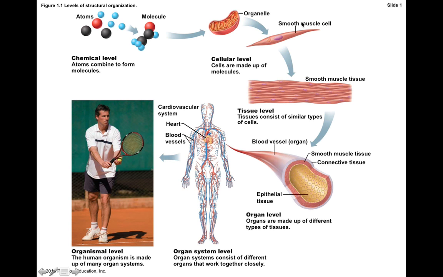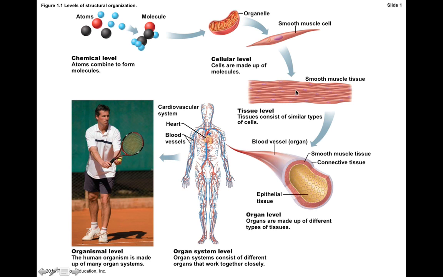Now, even though our body's made of cells, they're not just loosely organized. They're actually very highly organized into specific tissues. So a tissue is where you have lots of similar cells together in a local area that serves some sort of common goal or function. So the example this is showing is basically with smooth muscle cells, how these cells can work together to help regulate the diameter of an organ, like your blood vessels.